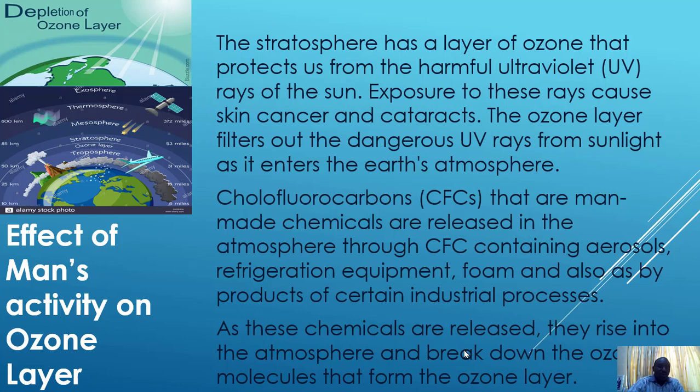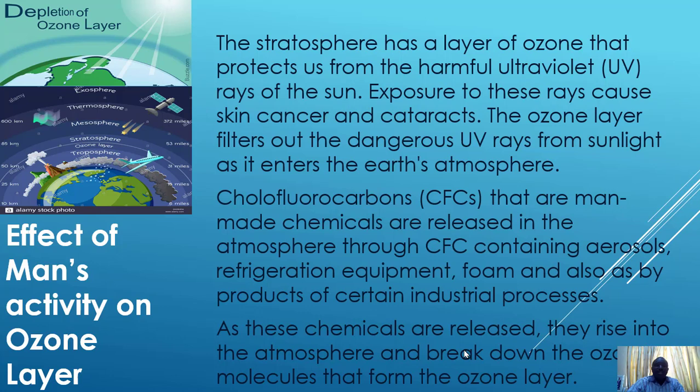You find out that those who have problems with melanin in their skin, the albinos, when the sun is too hot, have a lot of problems with their skin. The same thing applies to those of us that have melanin in our skin, that are dark in complexion; the melanin helps us to preserve our skin from these kinds of cancerous activities. But when the ozone layer is removed, we are more exposed to these ultraviolet rays of the sun, and this causes problems for us of skin cancer and cataract. So it's very, very important that we maintain the ozone layer.